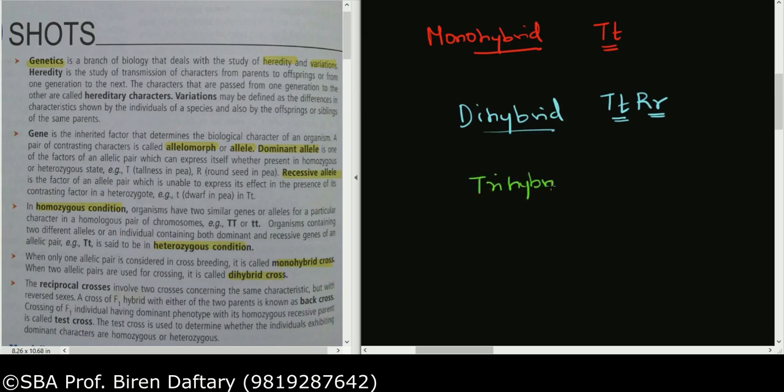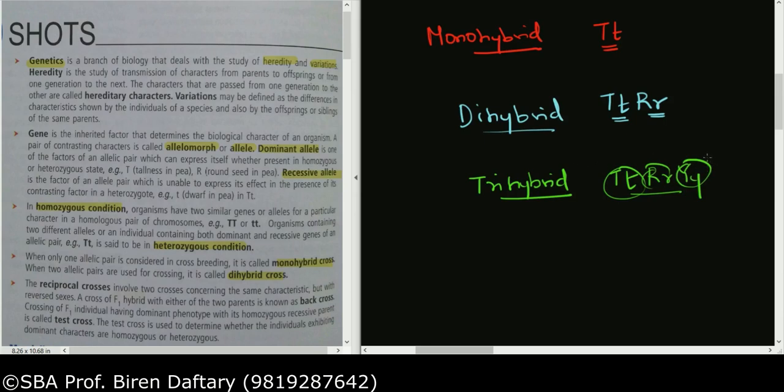A trihybrid is an individual which is represented using three characters. Suppose we write down capital T small t, capital R small r, capital Y small y. Now this individual is showing three traits, 1, 2 and 3. So this is showing height, this is showing shape, and this is showing color. So this is a trihybrid.